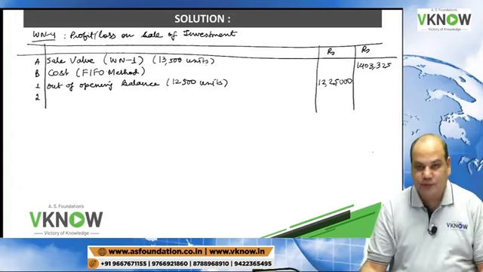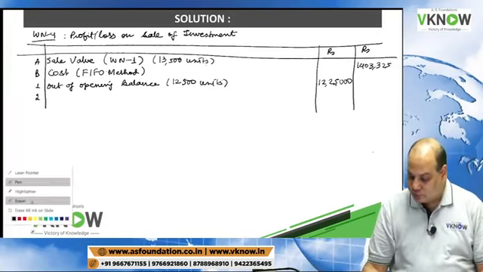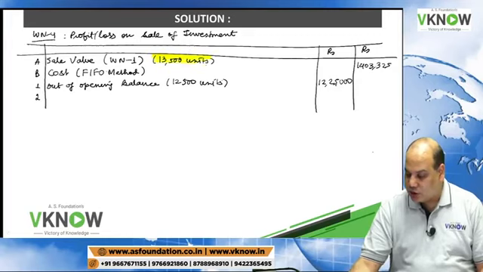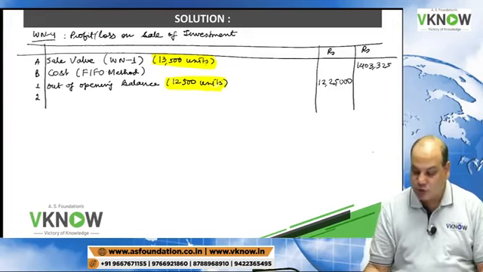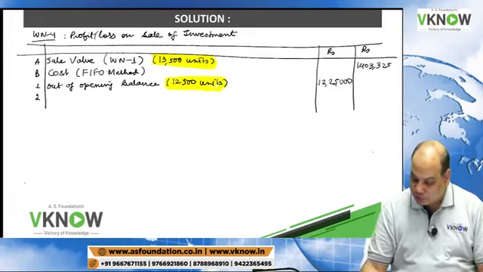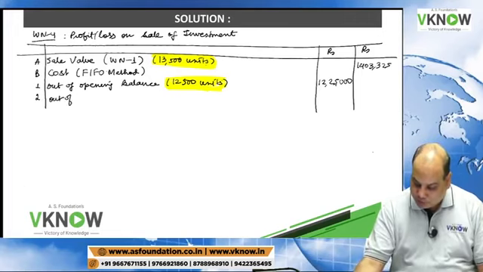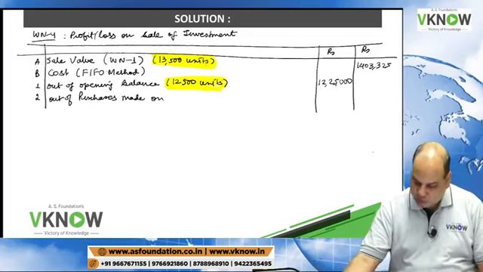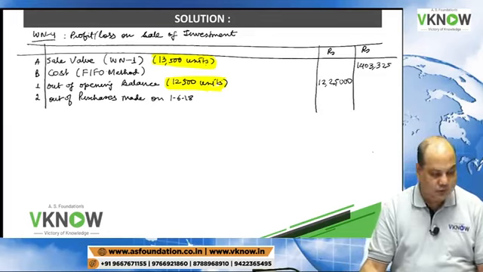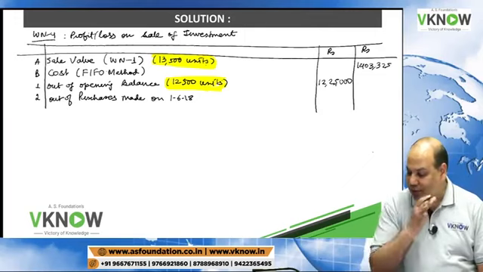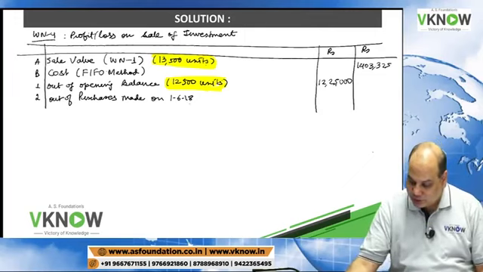But this is not enough. We have sold 13,500 units. We need to sell 12,500 plus 1,000 as shortfall. So that I will sell out of purchases made on 1/6/18.